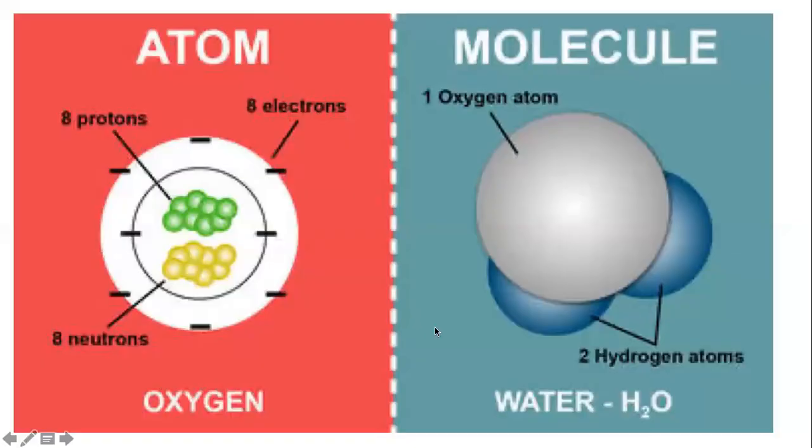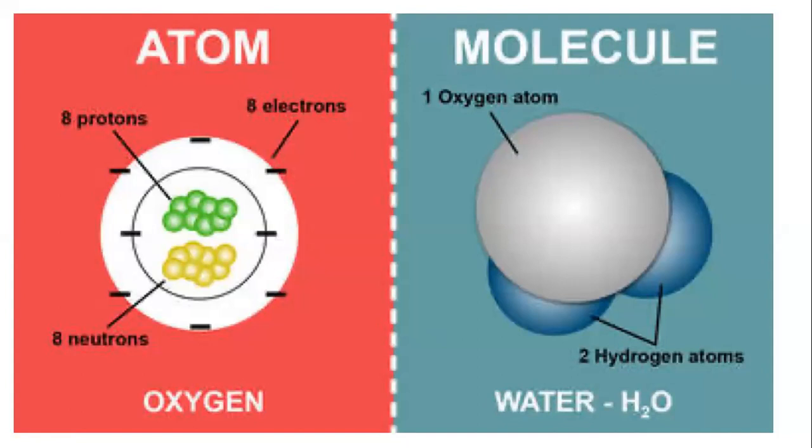This is again another pictorial representation of how an atom or a molecule may look. On the left hand side, we have a representation of oxygen, where we are showing that in 1 atom of oxygen, there are 8 protons, 8 neutrons, and there are 8 electrons revolving around it.